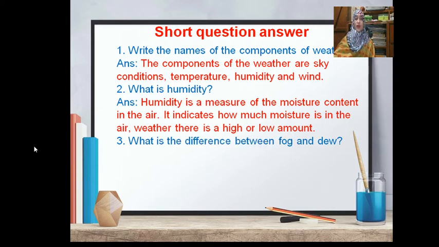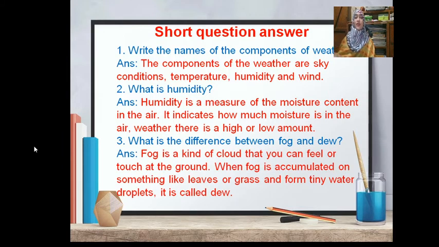Number 3. What is the difference between fog and dew? The answer is fog is a kind of cloud that you can feel or touch at the ground.